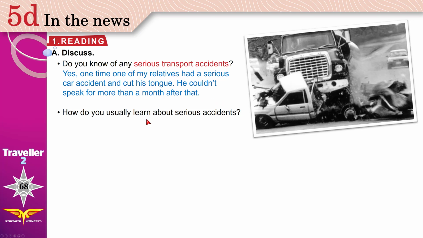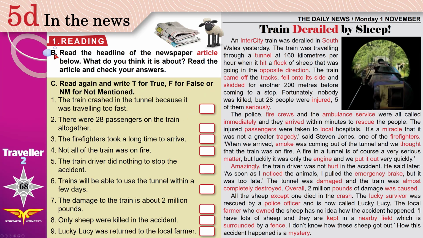How do you usually learn about serious accidents? How do you know about them? From the media, TV and newspapers. B. Read the headline of the newspaper article. Article, a piece of writing. This is the headline.